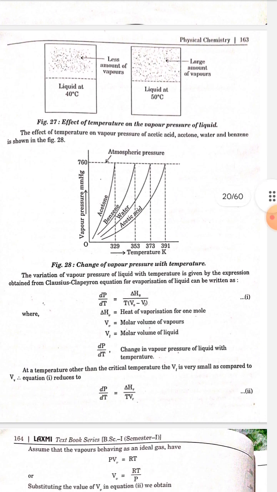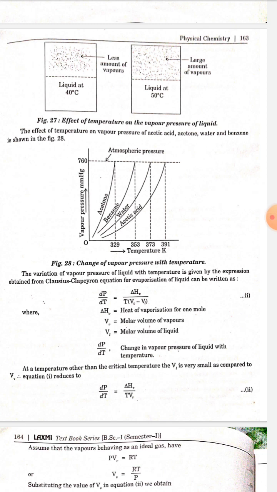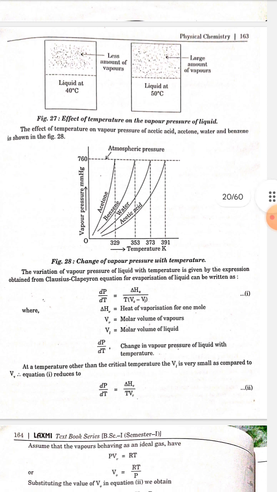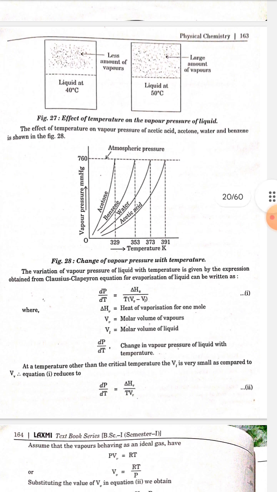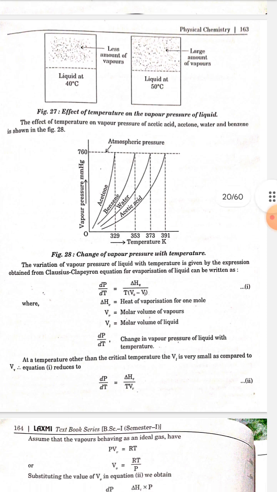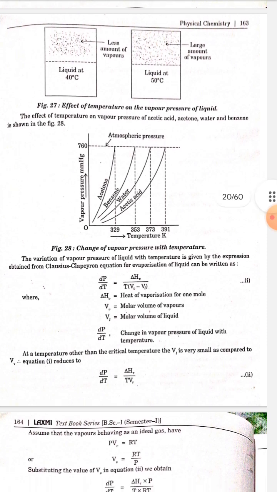The variation of vapor pressure of a liquid with temperature is given by the expression obtained from the Clausius-Clapeyron equation. For evaporation of a liquid it can be written as dP/dT = ΔHv/T(Vv − VL), where ΔHv is the heat of vaporization for 1 mole, Vv is the molar volume of vapor, VL is the molar volume of liquid, and dP/dT is the change in vapor pressure of the liquid with temperature.